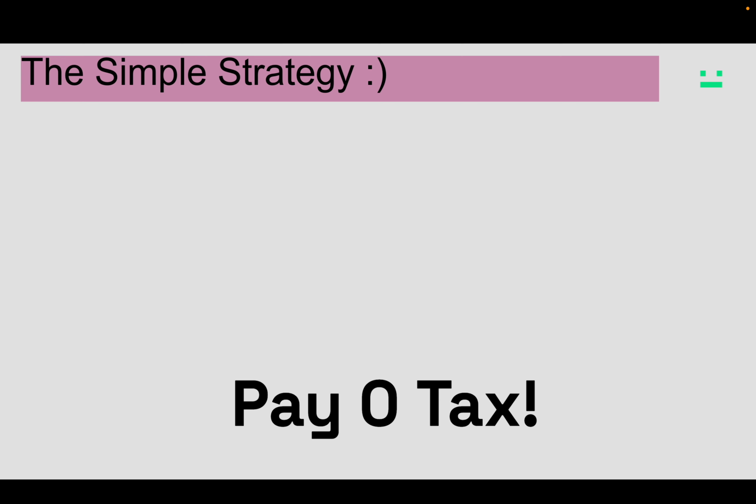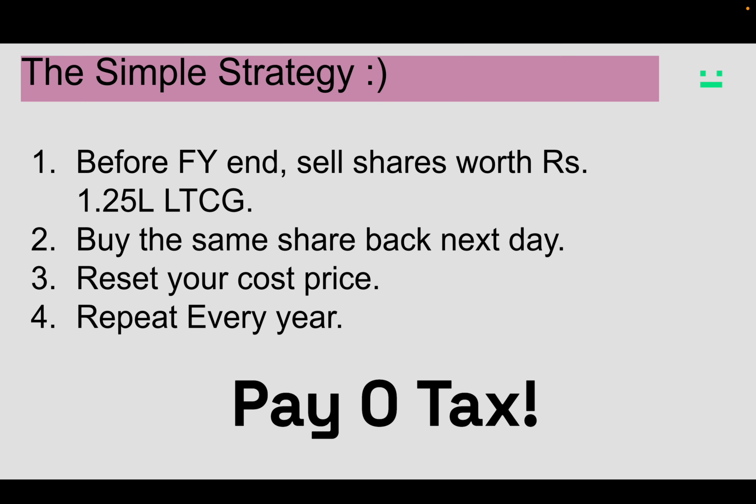So let's understand the simple strategy to pay zero tax before the end of the fiscal year. Do your investing the way you usually do, but before the end of this fiscal year, sell shares that bring your total LTCG to 1.25 lakhs. If you're using Zerodha or anything like that, on Console you can download the PDF and see your tax profit gains for this year. You need to bring it up to 1.25 lakhs, the zero tax limit. Now what you can do is sell those shares that take your profit up to 1.25 lakh and buy those shares back the next day. So you're basically resetting the value.